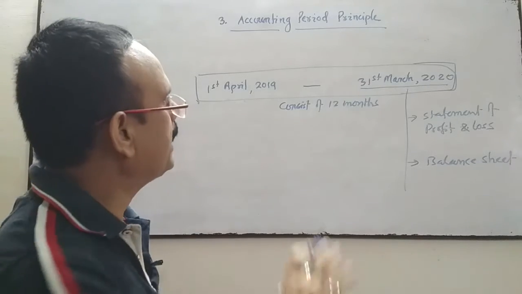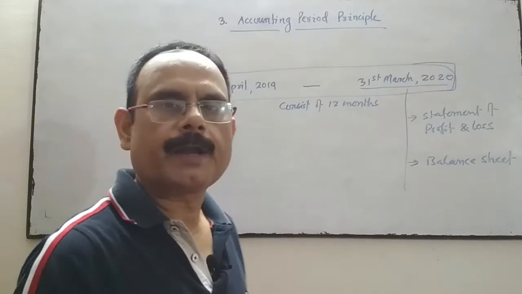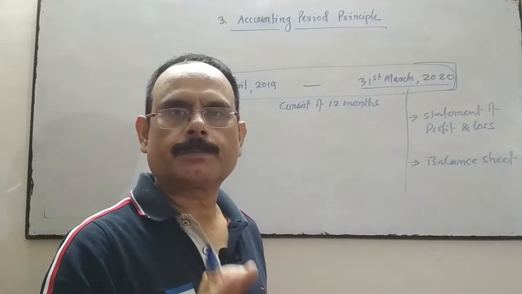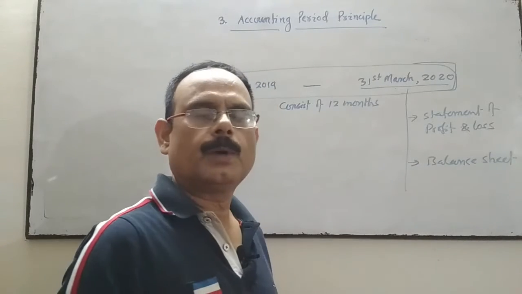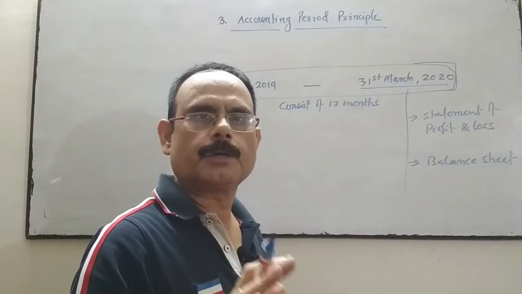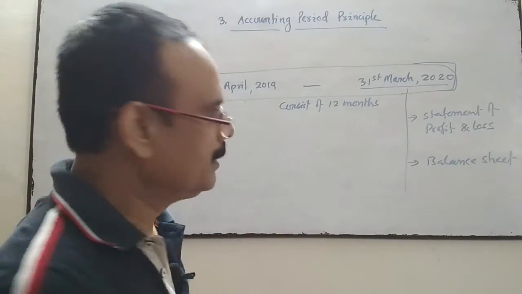Okay, and after the end of the 12 months, business is going to reflect their profit, their financial condition, or their profitability. So for that, they prepare two statements. One is a statement of profit and loss account, to know the profit and loss of the business at the end of the financial year.